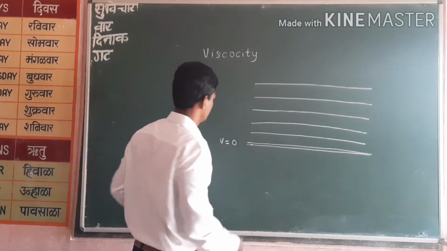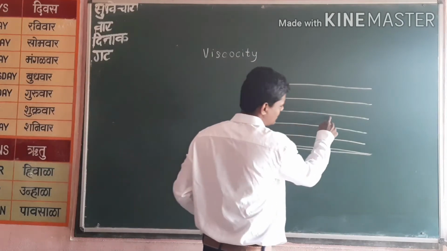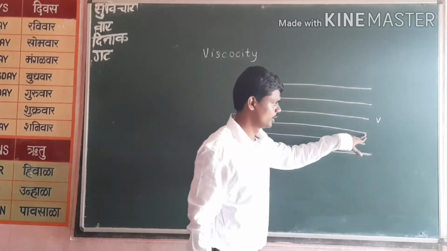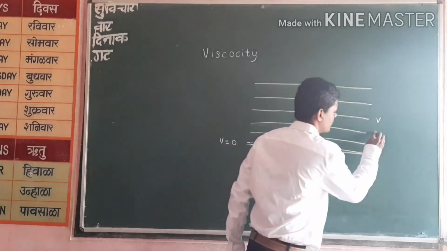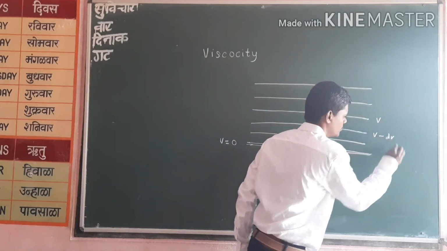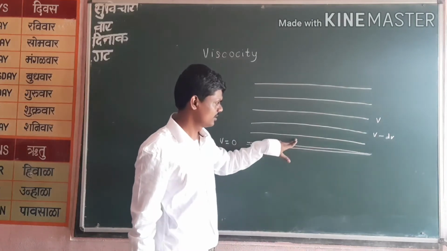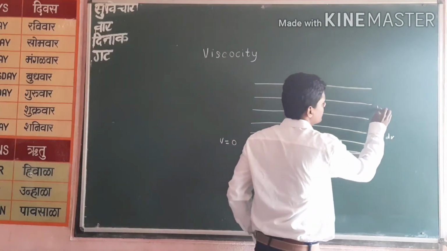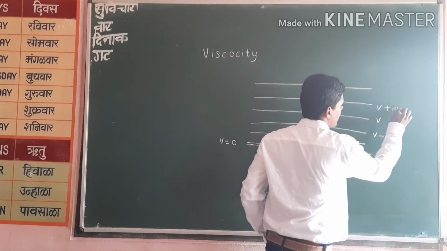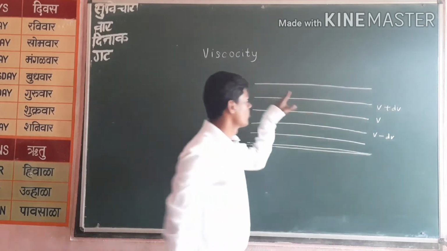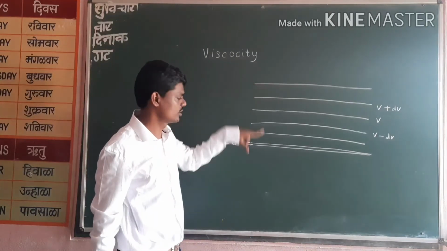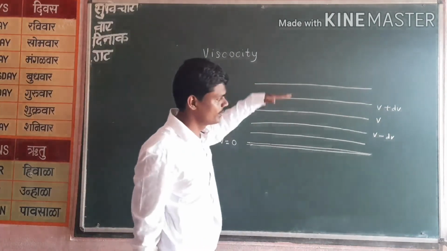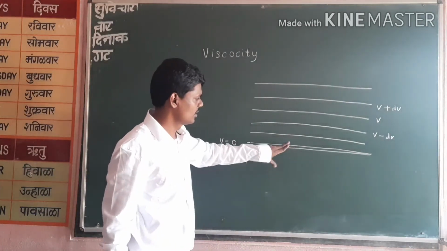Then this layer, let's take for example this layer, has a velocity v. Then below this layer it has a lower velocity, due to the drag by this layer. So it has some velocity, and this layer is at higher velocity, and the topmost layer has a very high velocity as compared to the bottom layer. Now, as we go up, the velocity is increasing because